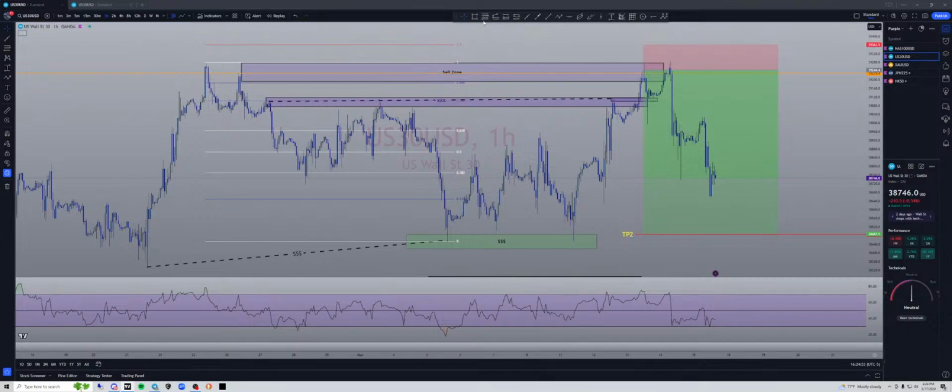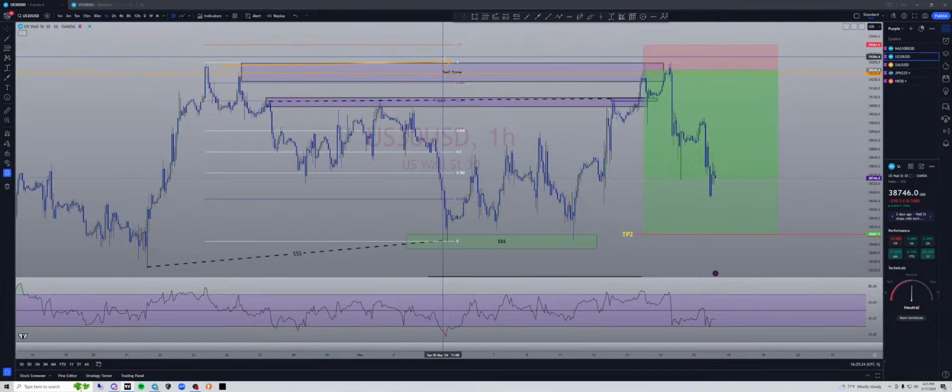So what we did is, let's see, we fibbed from top here to bottom here, okay? You see the sell zone is 786, 886, but look, this is why I didn't take the trade early, because look at this liquidity. This high, this high, this high, this high. I wanted these to get broken, so I actually moved my sell zone from the 88.6 up to the 1, which is the double top, okay? So I moved it up.